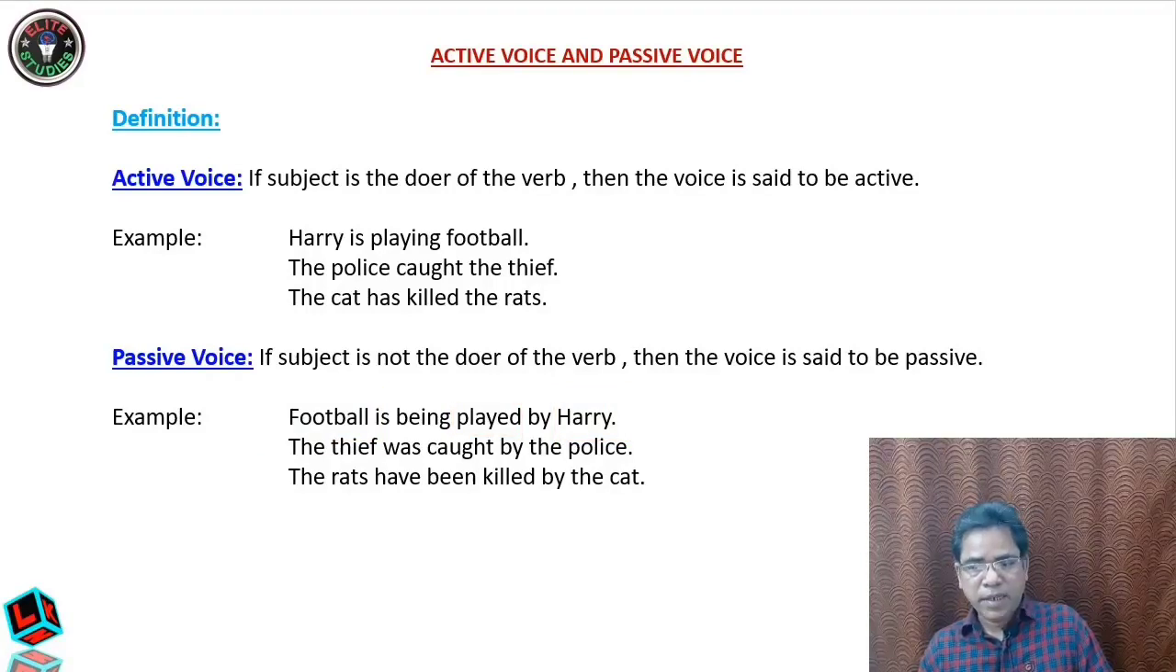Now next, you see, the thief was caught by the police. It means the thief is not doing the work of catching. The police is doing it, and the police is the object, and the thief is the subject. The subject is not doing the work of catching. So therefore it is passive. Now, the rats have been killed by the cat. The rats are not doing the work of killing. Killing is being done by the cat. So therefore the subject is not doing the verb kill.